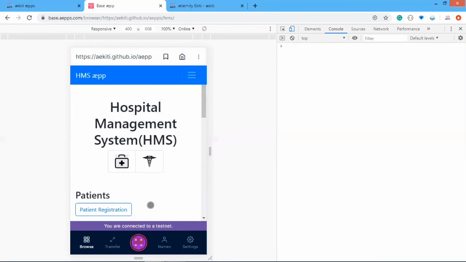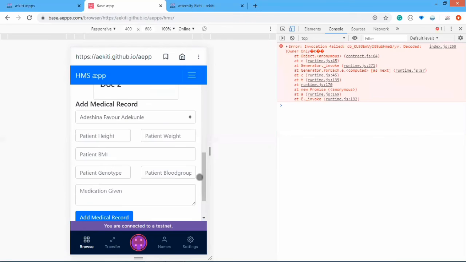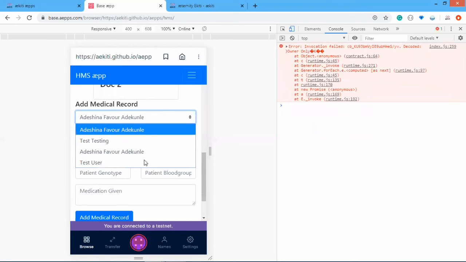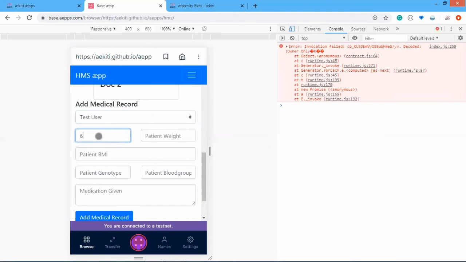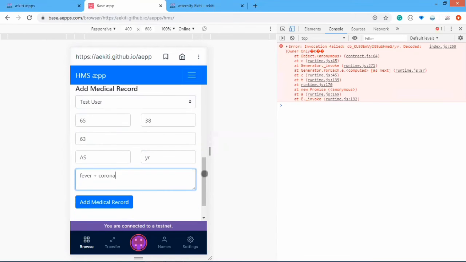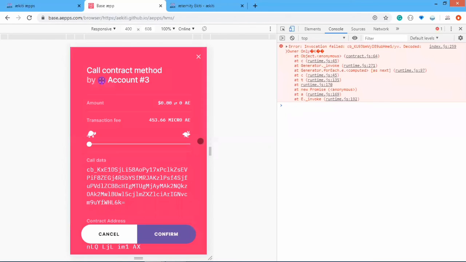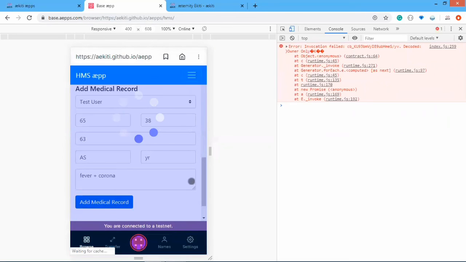Now we have doc 2, and given test user. So let's put digits, number, type. Let's just put anything here. And here, let's see, fever plus corona. So now add medical record. So contract call, approve.